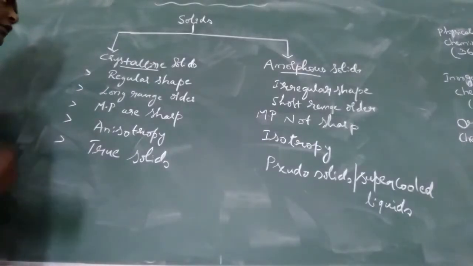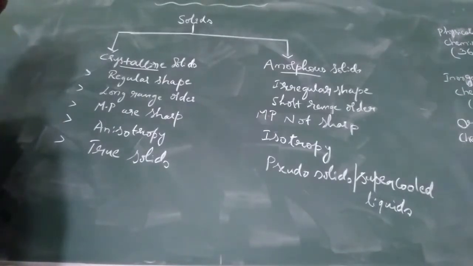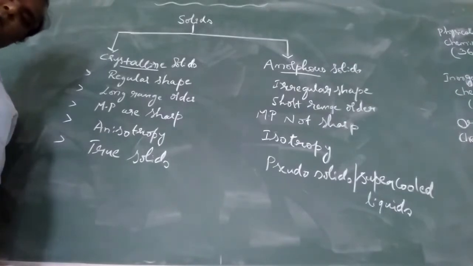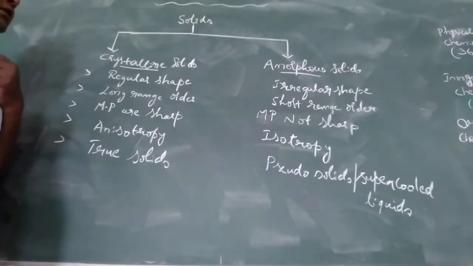In the case of crystalline solids, the best example is NaCl, and in the case of amorphous solids, one example is Teflon. In crystalline solids, the particles are arranged in a regular pattern, and in amorphous solids, they are arranged in an irregular pattern.